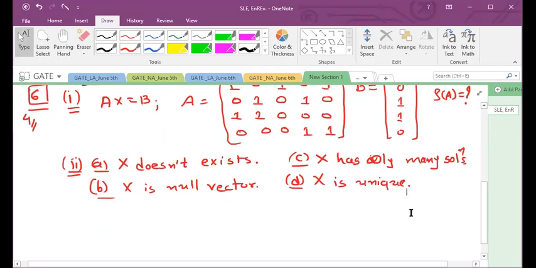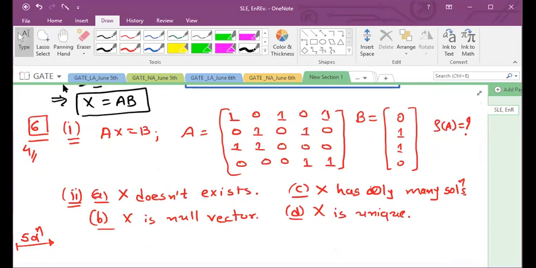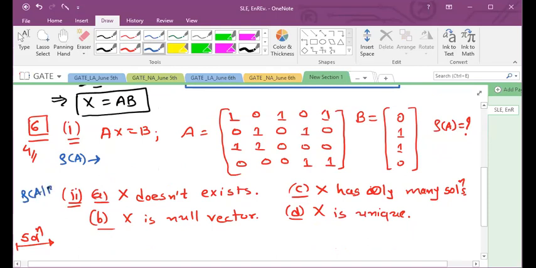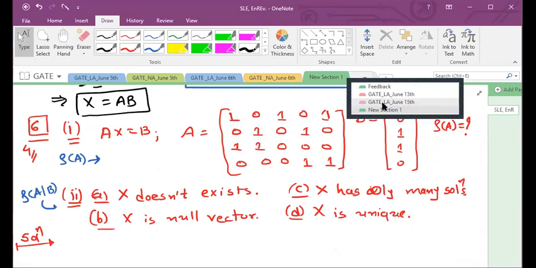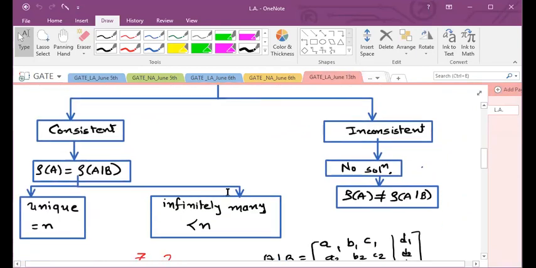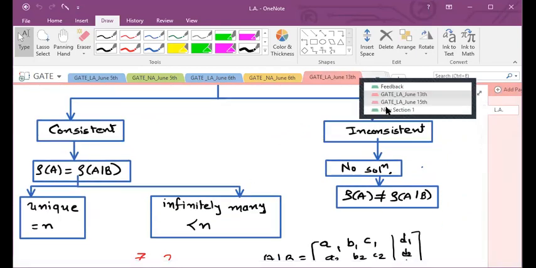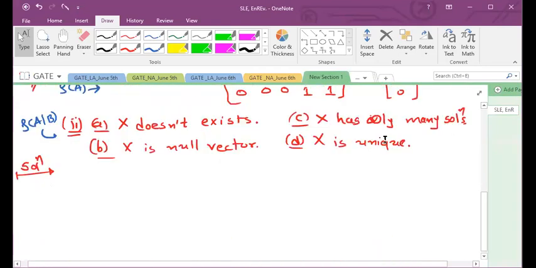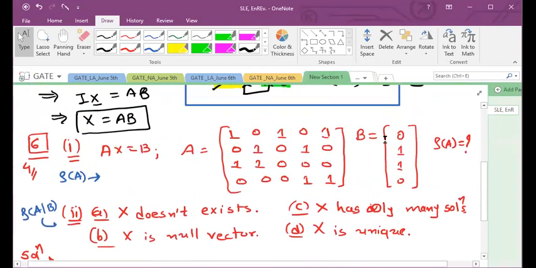So see over here. Now to answer the question about X, we have to find rank of A augmented B as well. For first question, we have to find directly rank of A only. And for second question, definitely we have to find rank of A augmented B, isn't it? Because if you follow this chart, right, definitely you know this chart very well. So we have to compare values of rank of A and rank of A augmented B. So now we have to find both, and both we can find combinedly, isn't it? By first combinedly writing A augmented B.